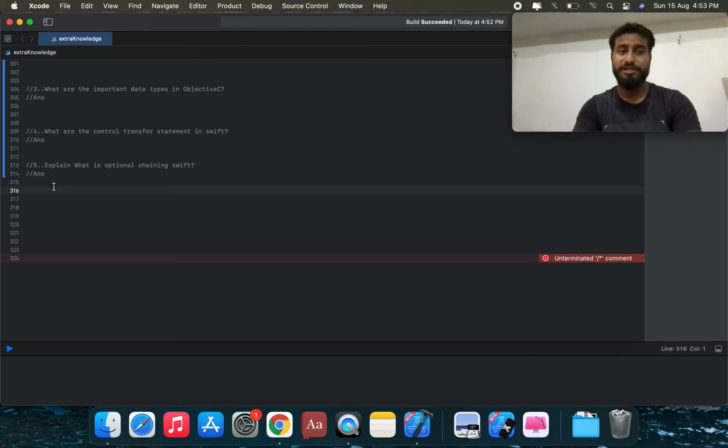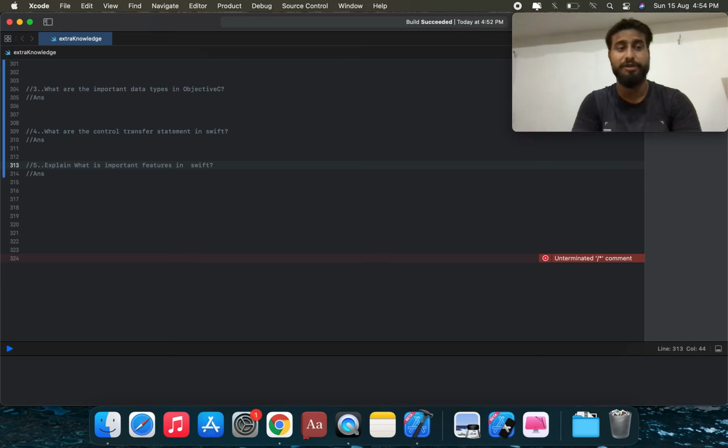What is optional chaining? Explain the important features in Swift. What are the important features in Swift? The first features are structures, enums, and protocol-oriented programming in Swift, and optionals and tuples, which are important topics in the Swift programming language. Optional, tuple, and it is not required to use a semicolon in the Swift language.